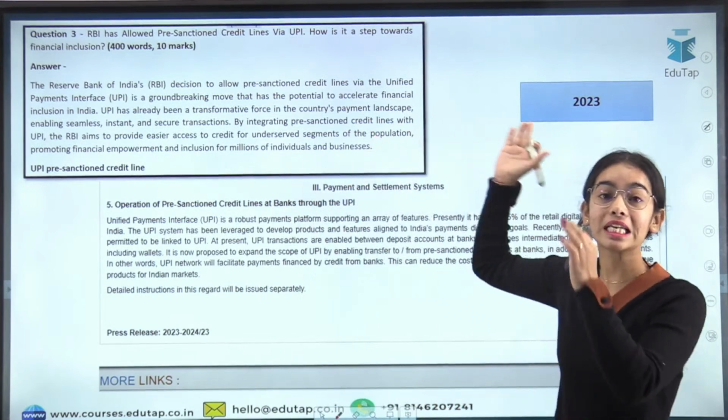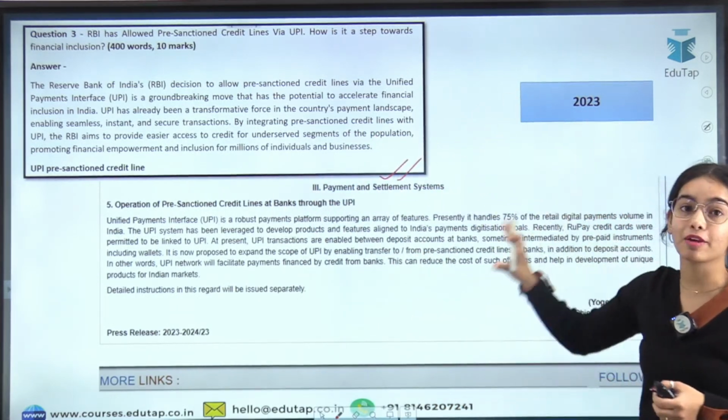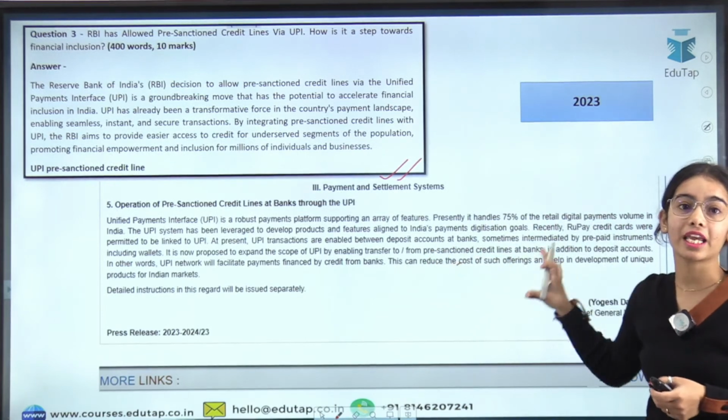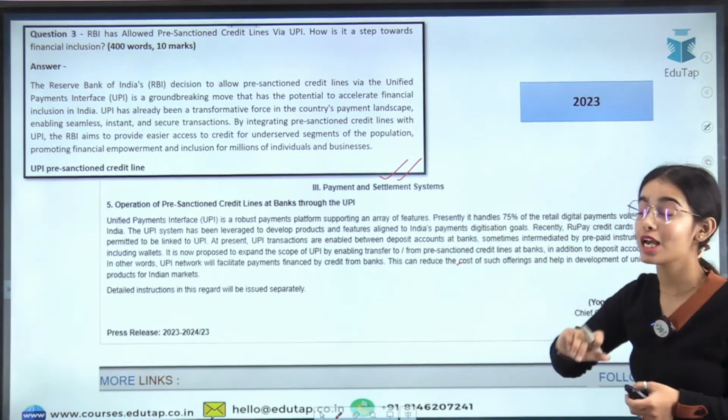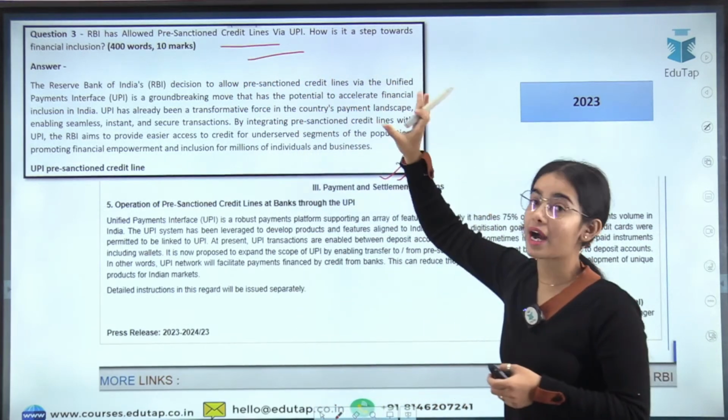In the recent RBI Grade B examination, there was a direct question that you can see came from the RBI website, from an RBI press release. It is regarding the pre-sanctioned credit line via UPI.